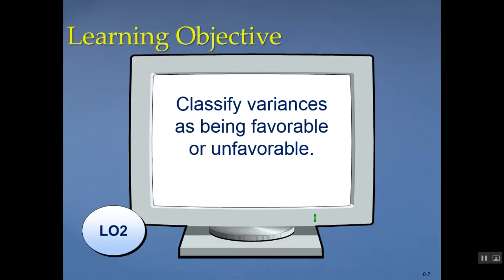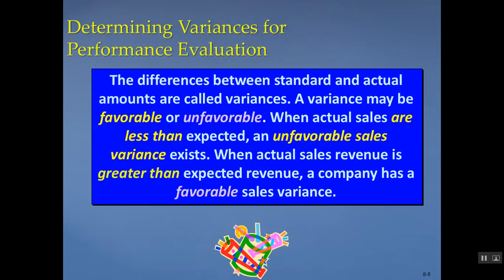In order to understand how we're doing, we need to be able to determine if a variance is favorable or unfavorable. In accounting, the difference between a standard amount and an actual amount is called a variance. The variance can be favorable or unfavorable. You can have a favorable sales variance because you had higher sales, which increased your net income. However, when sales are less than expected, it's unfavorable.